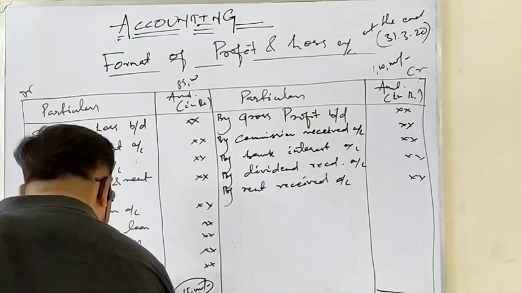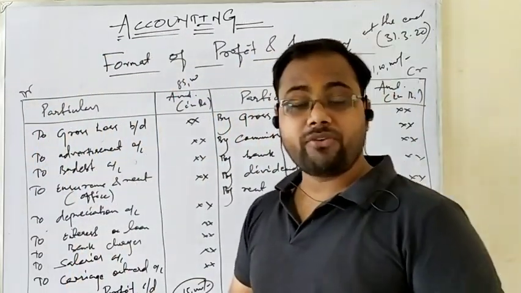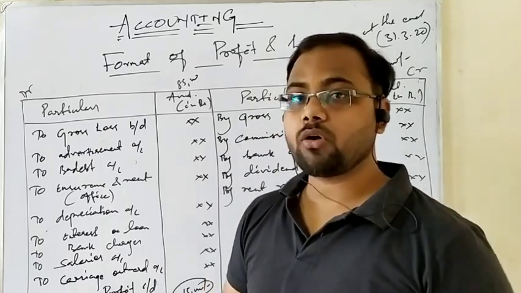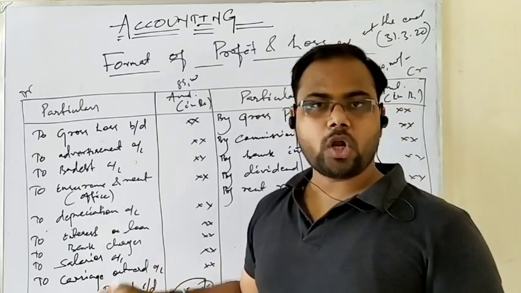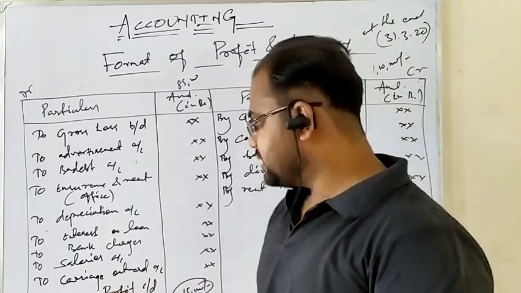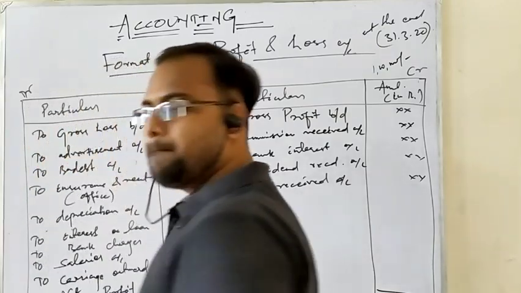So again students, this profit is named. Likewise, you named the profit or loss under the trading account as gross profit or gross loss. Similarly, here also the profit or loss has a separate name. Here the profit is named as net profit, that is taken to the balance sheet.